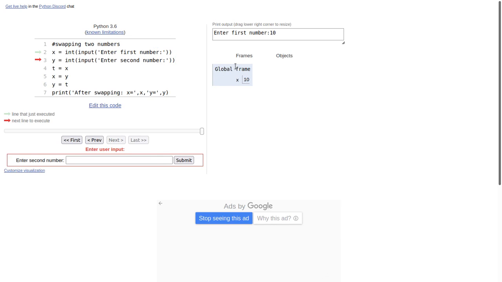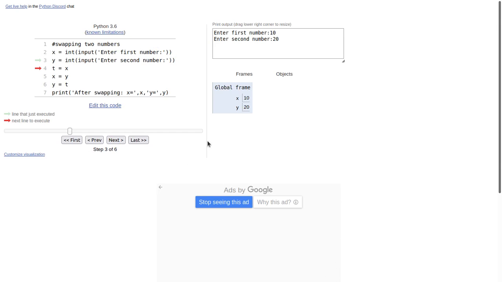So here look at the value stored in memory, that is x is equal to 10, and second line is y is equal to int input enter second number. I am giving 20. Click submit button. So here you can see x is 10, y is 20, and now the next line to execute, t is equal to x.